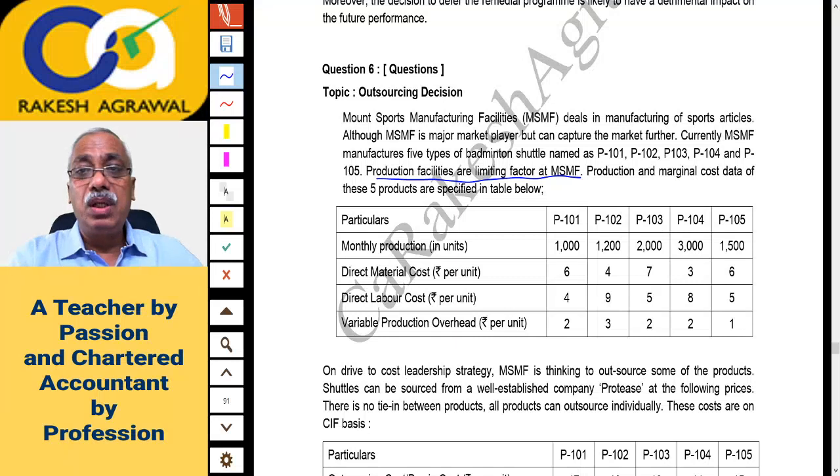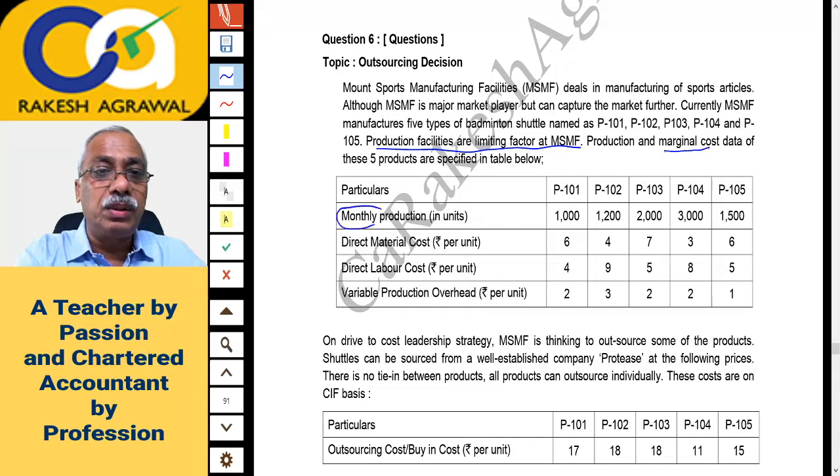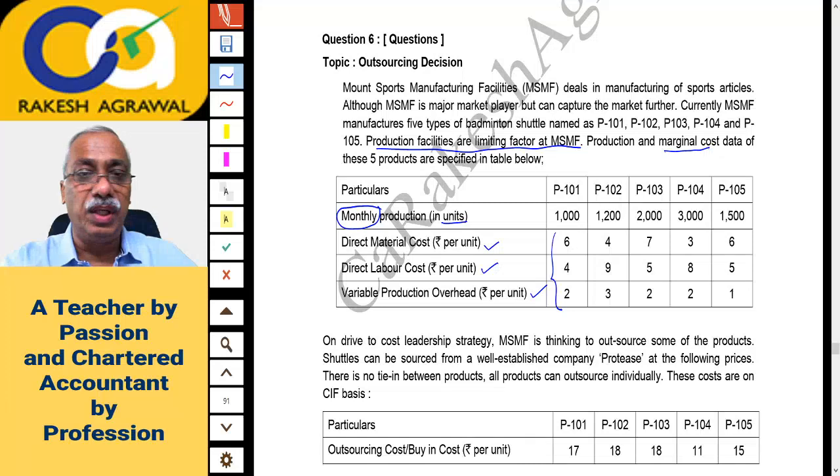Production and marginal cost data of these 5 products are specified in the table below. So the data is given below. Production and marginal cost, that is variable cost data. Monthly production in units is given to you for all the 5: 1000, 1200, 2000, 3000 and 1500. Direct material cost rupees per unit is given. Direct labor cost rupees per unit is given, and variable production overheads rupees per unit is given. If we take the total of this, you will get variable cost per unit. If required, we'll do that.